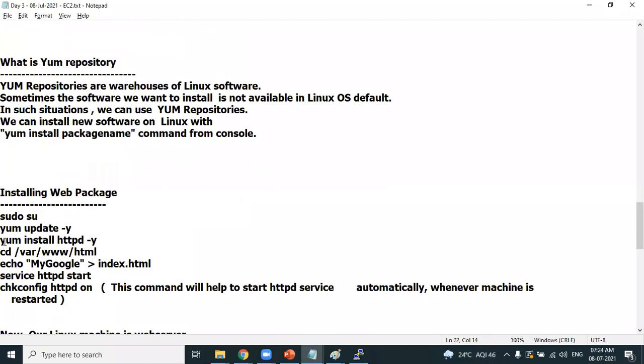With the statement yum install httpd -y, it would otherwise ask you, are you sure you want to install it or not? You won't have to read that option immediately. You write -y, that means I'm sure I want to install it. Okay, so this is the command to install it.